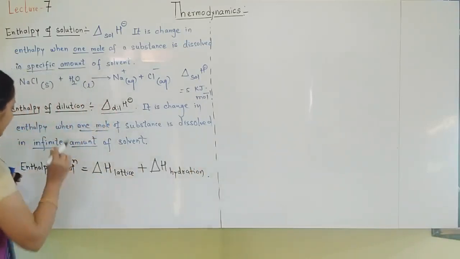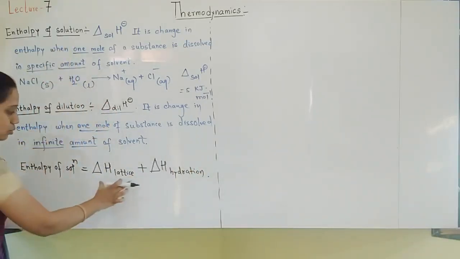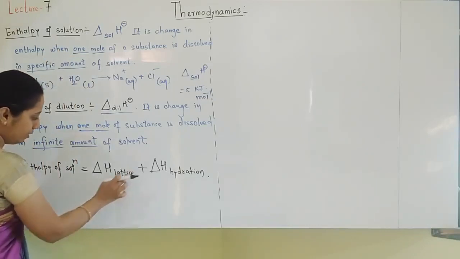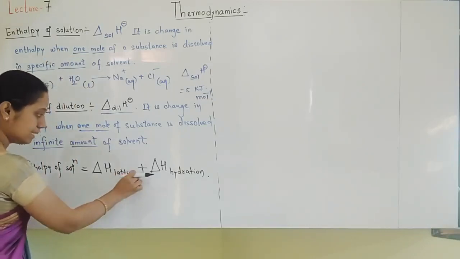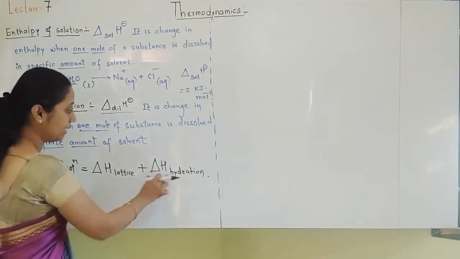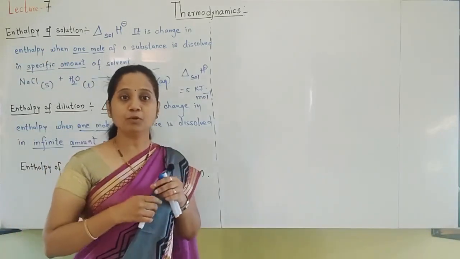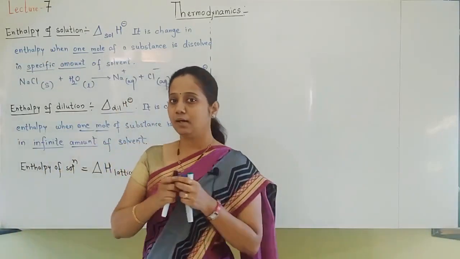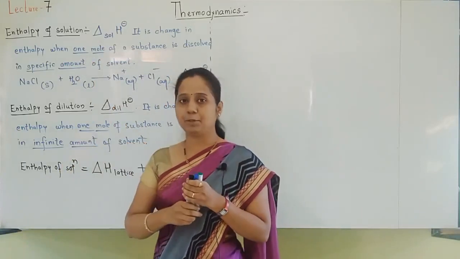See correctly, solution enthalpy is the addition, or sum, of lattice enthalpy and hydration enthalpy. Both these together are known as enthalpy of solution.